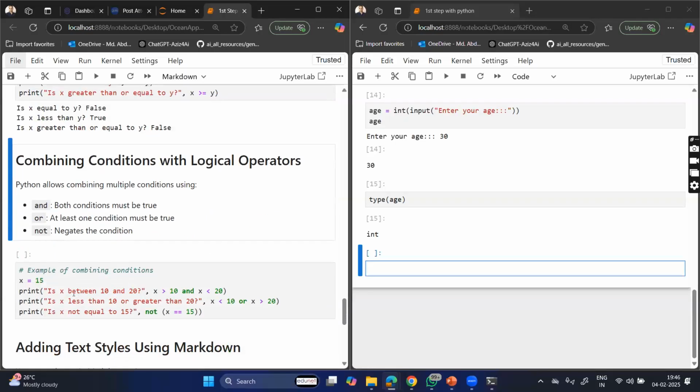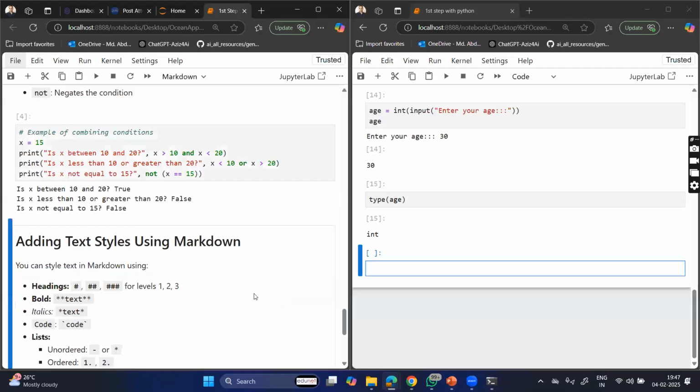These are the things that you can see here. X is greater than 10 and x is less than 20, right? That means the x value is in between 10 and 20. So to combine the relational operators, we are having these logical operators like and, or, not, and all the things, right? Again, they are true or false only.